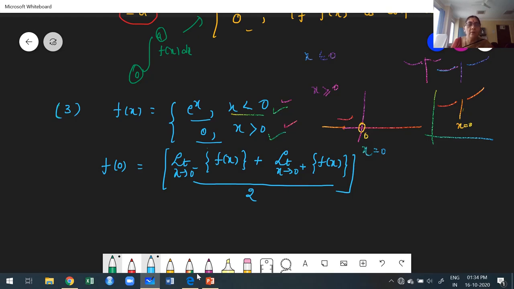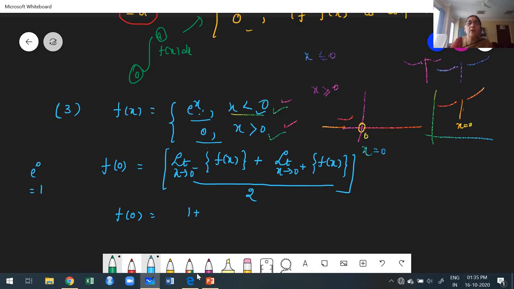Now see here how we get it. Observe carefully. Left of 0, x less than 0, our function is e power of x. As x tends to 0, put x is equal to 0, and e power of 0 is 1.